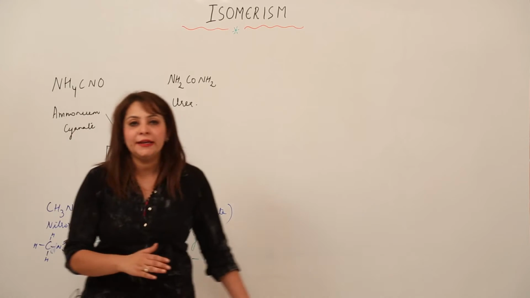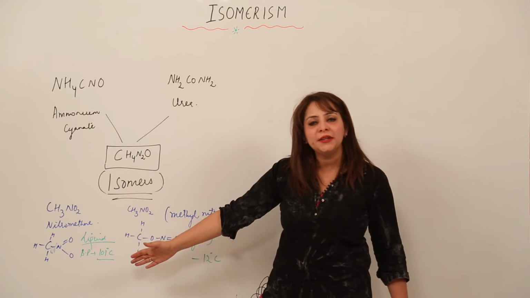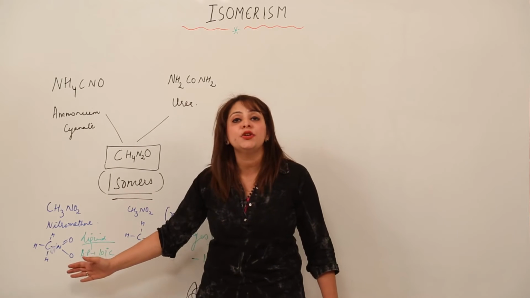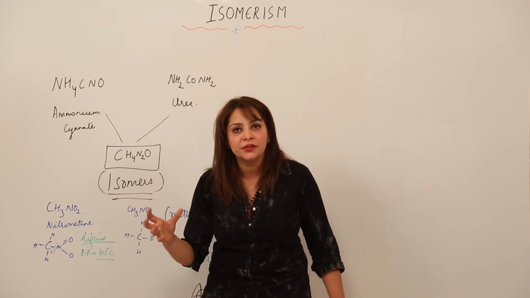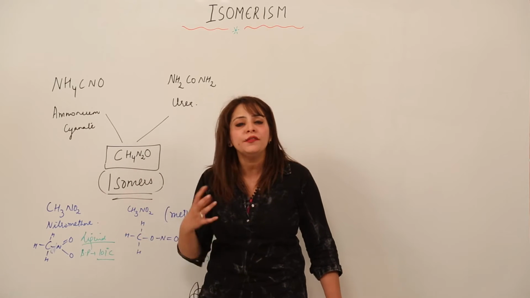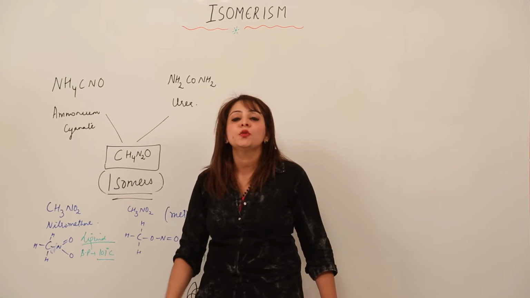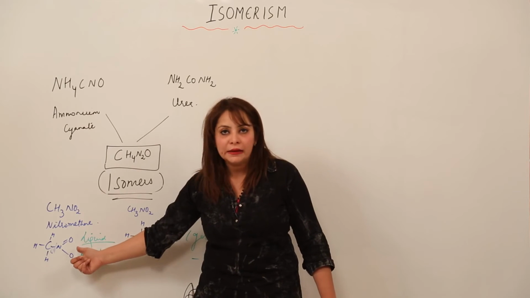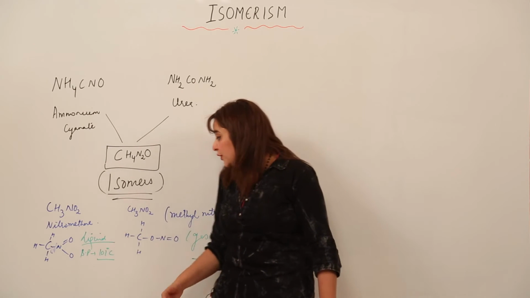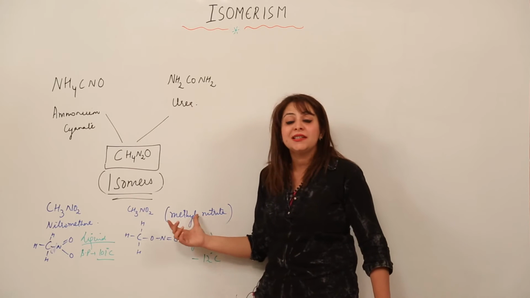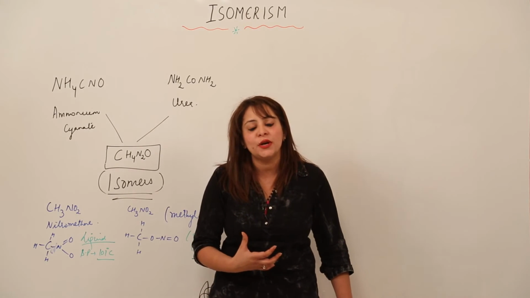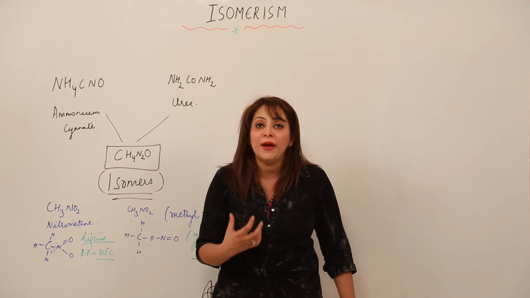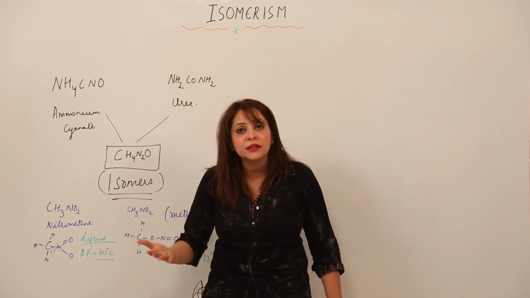One more thing which is striking in my mind, do you know what is the use of nitromethane? Nitromethane is used as a fuel in racing cars, right. This is a fuel which produces a lot of energy when it gets burned, so that is why it is used as a fuel in racing cars. And methyl nitrite is so harmful that if we inhale it, it causes dilation of blood vessels and may even result in death, right.